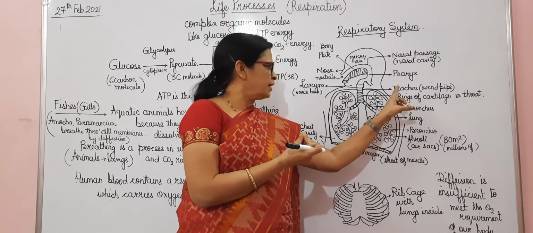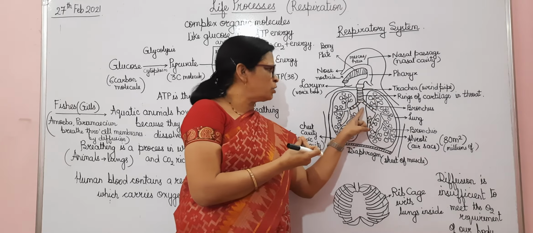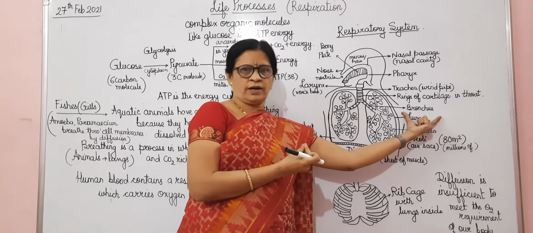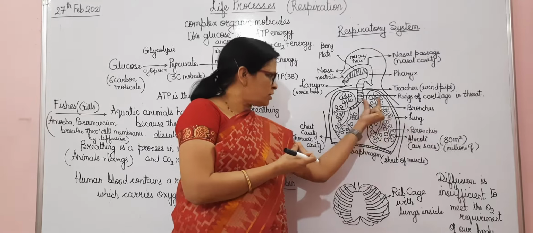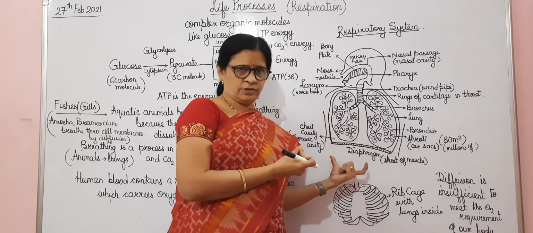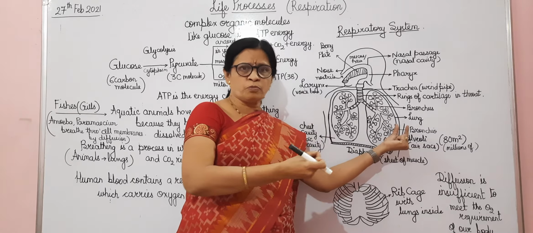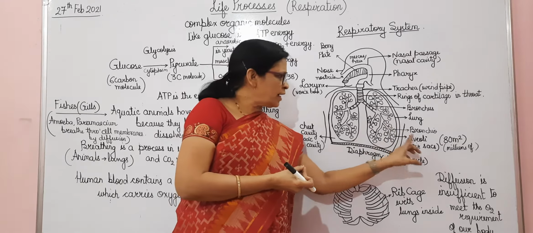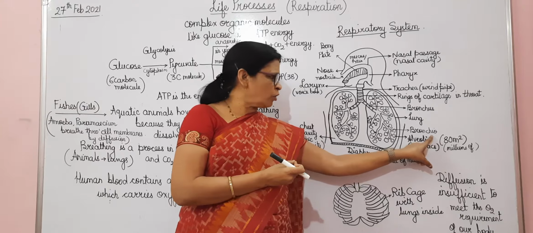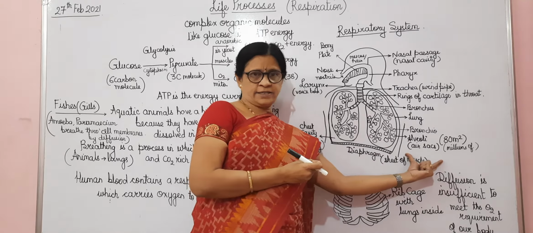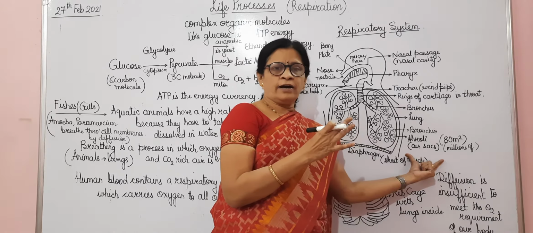From the trachea, this air passes into the bronchi. There are two bronchi. One singular is called a bronchus, and this bronchus leads into the lungs. Now in the lungs, the bronchi are divided into smaller tubes known as the bronchioles, and these bronchioles have alveoli. These are known as the air sacs, and these air sacs have capillaries.